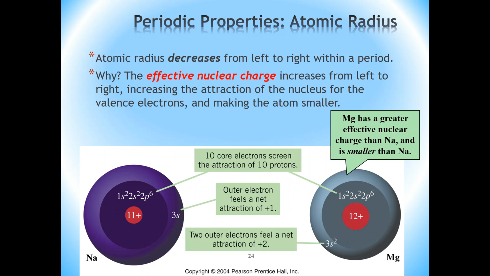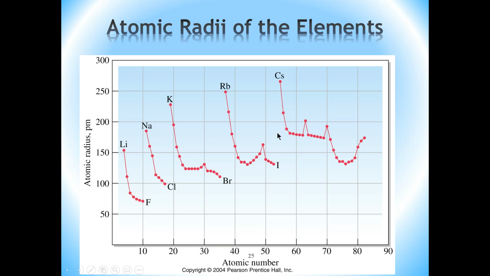And basically that trend will continue right across that particular period, all right? So going from left to right of any period of the periodic table, the atomic size will decrease, because the effective nuclear charge experienced by the valence electron will increase, and therefore those electrons, as well as the other electrons in the atom, will be pulled closer to the nucleus. So that's basically how we can make predictions as to the trends in atomic size going down a group and across a period.